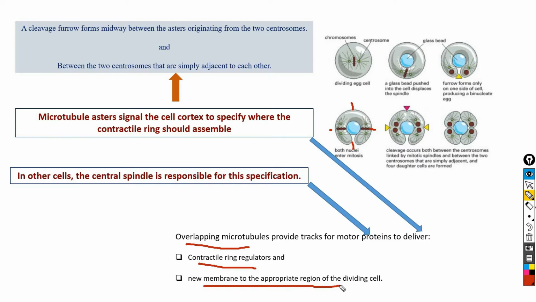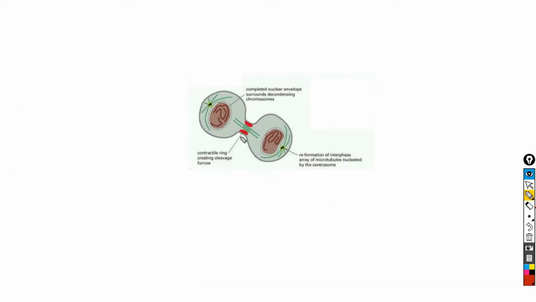of the dividing cell. Now, as the contractile ring assembles just beneath the plasma membrane and contracts to constrict the cell into two parts, as you can see here. But what generates the force for the contraction to constrict the cell into two parts?